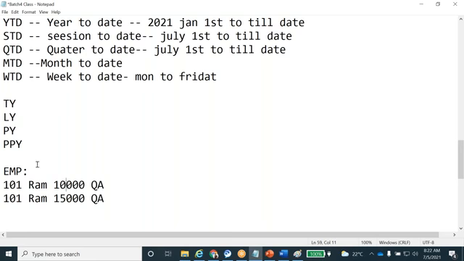But in the dimension model, we achieve this: we maintain the history. We can see what your first salary was, what your second hike was, what your third hike was. We can analyze everything in the data warehouse dimension model. But in the ER model we can't analyze that. For example, I'll show you.